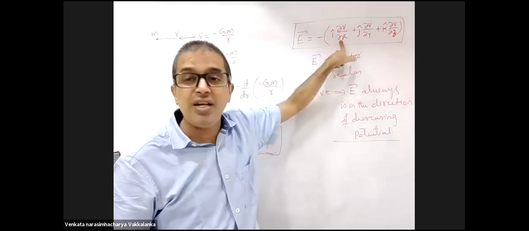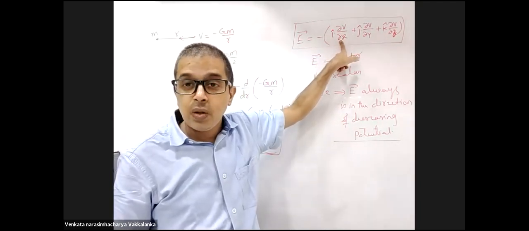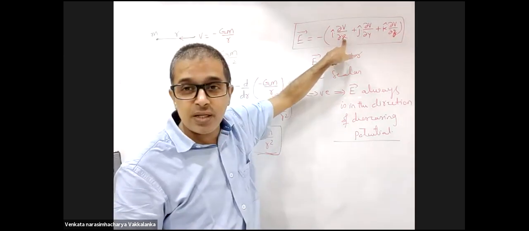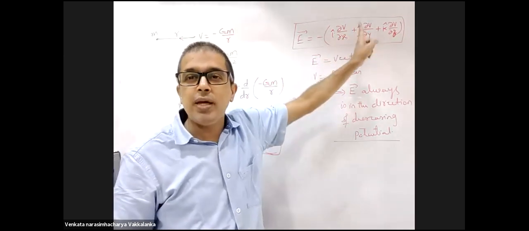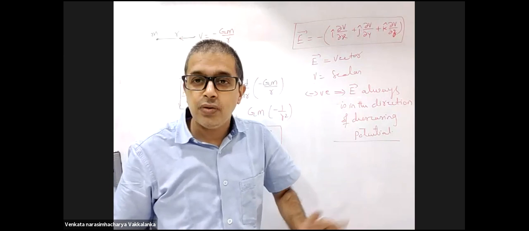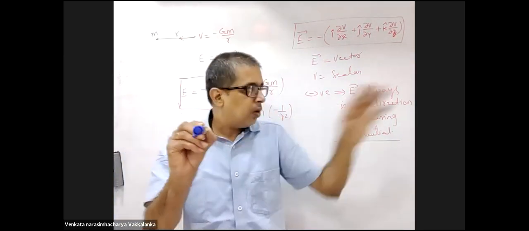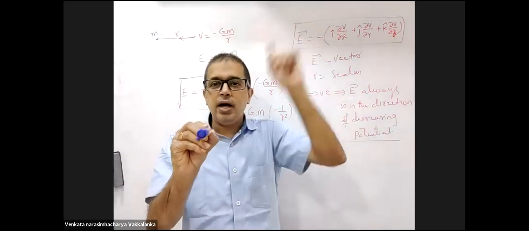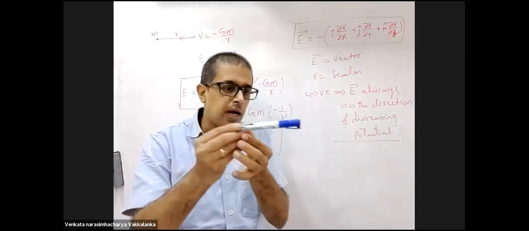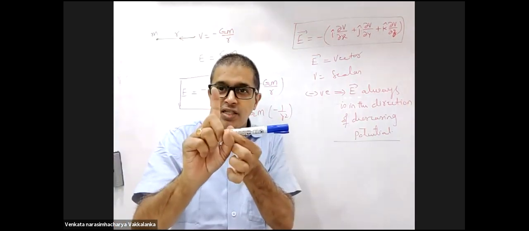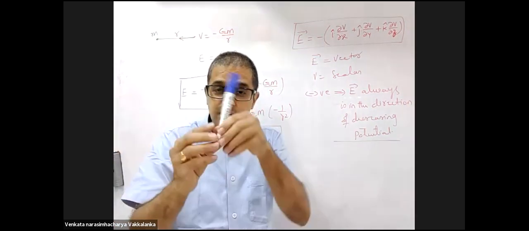This is partial differentiation. What do you mean by partial differentiation? When you are differentiating with respect to X, you will keep Y and Z constants. Differentiating with respect to Y, X and Z are constants.